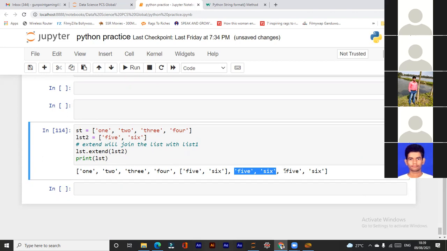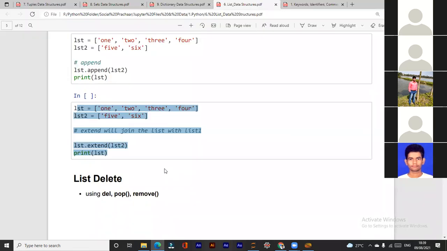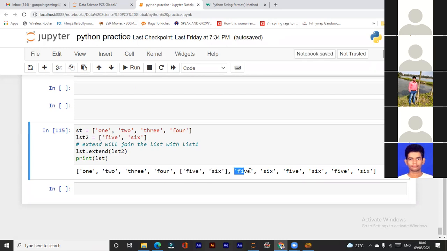I have pressed enter 2 times, so it results in 2 times 5 and 6. If I enter again, it will result again in 5 and 6. So it just adds the elements at the end. But in append, it has added a new little list, a list within a list. But extend adds elements, not a list, right?